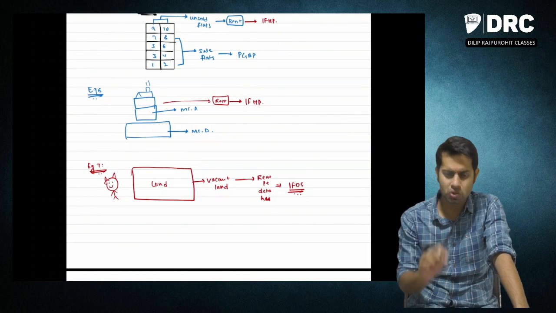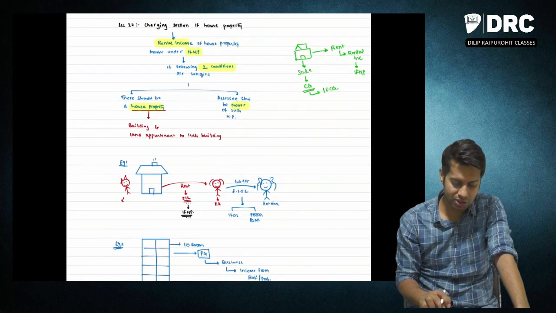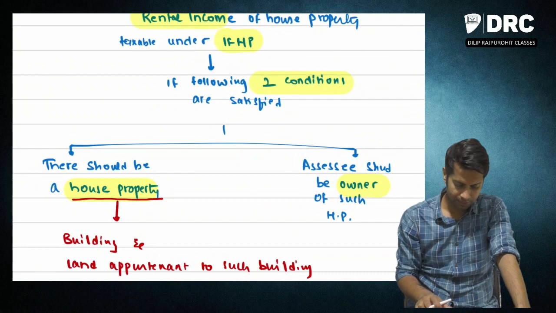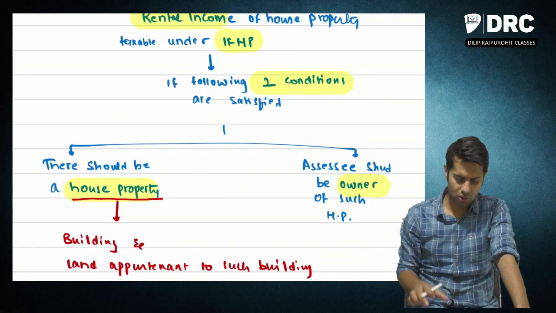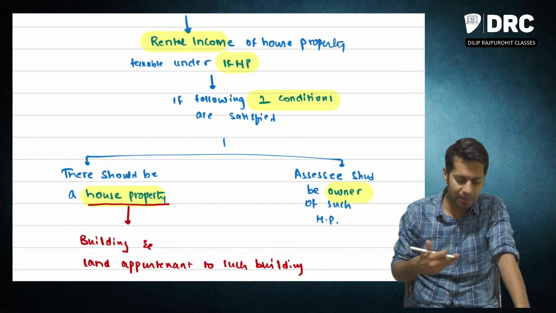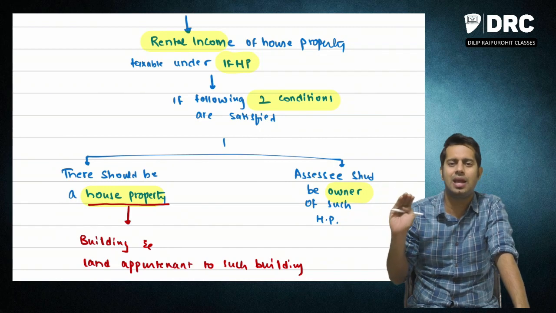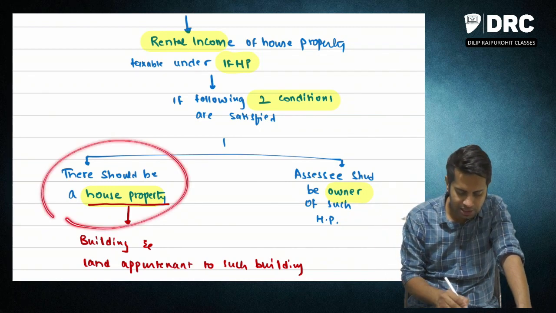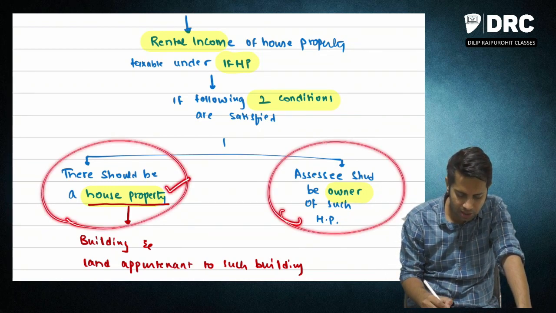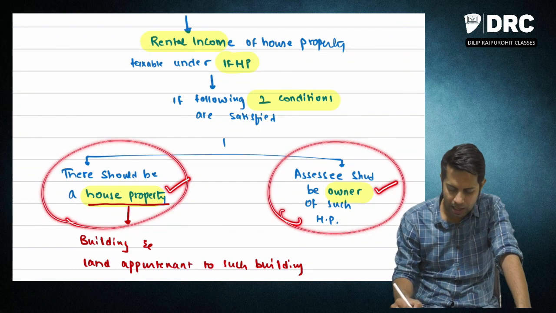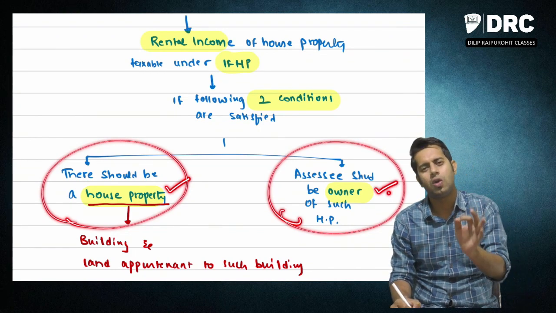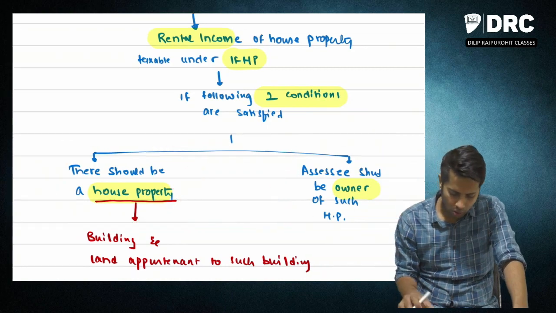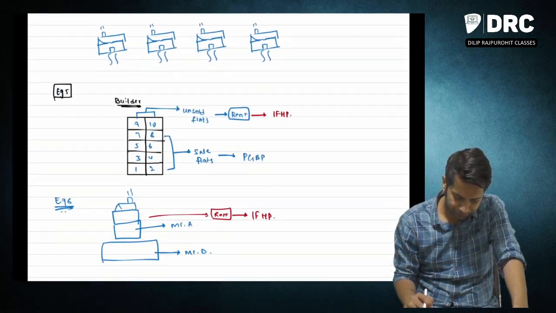So I hope you have understood what this section 22 is trying to tell. Section 22 says whatever rental income you are going to earn by renting out a building will be taxable under the head income from house property if you are satisfying 2 conditions. What are the 2 conditions? There should be a house property and the assessee should be owner of such house property.